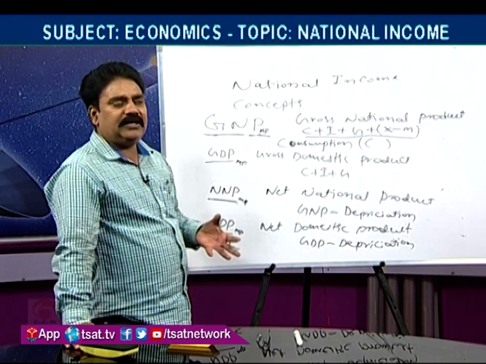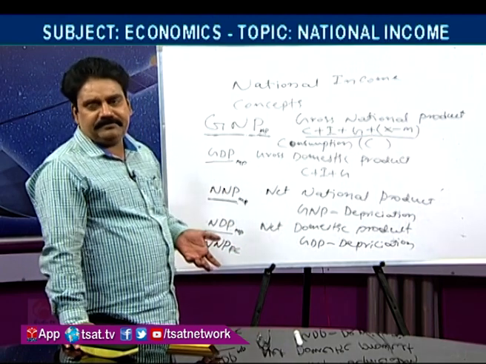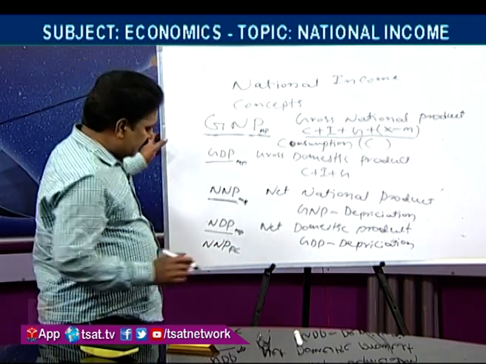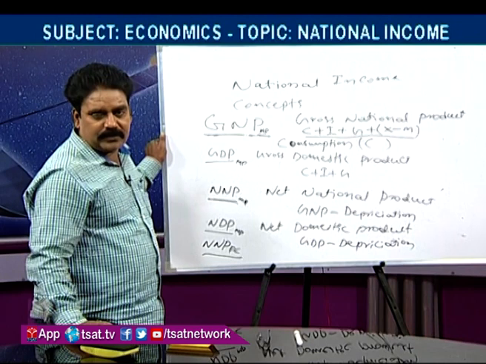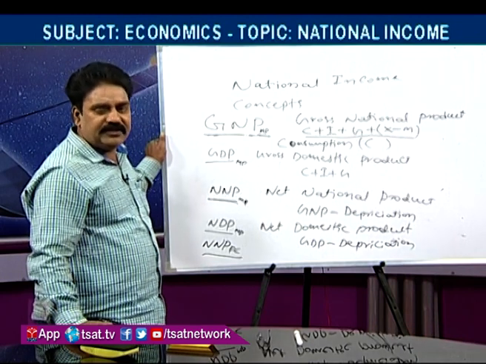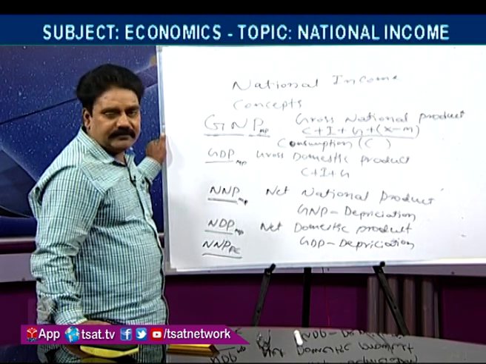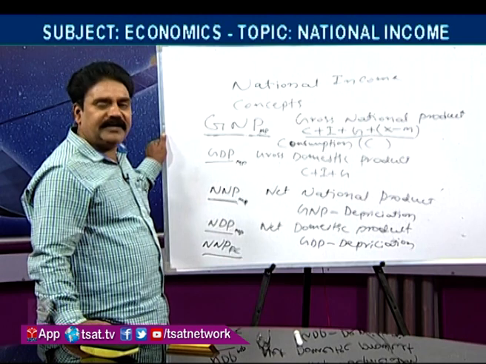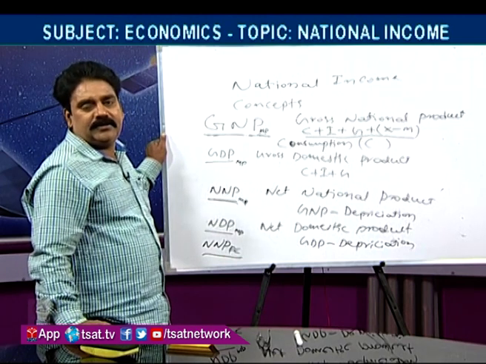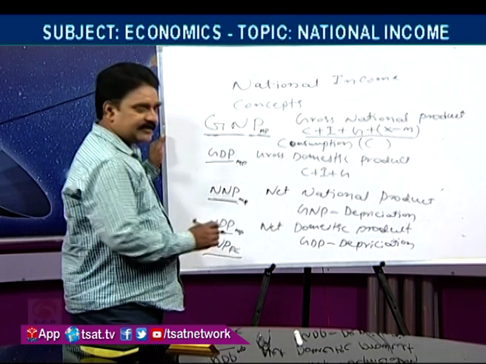Okay. So many things are involved in that income. What are the incomes received by the factors of production? Total income is not received by the factors. Some part of the income goes toward the government in the name of indirect taxes. Some part of the income is received by the factors of production.